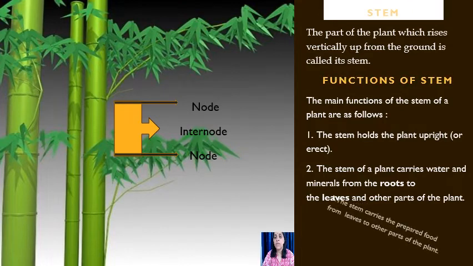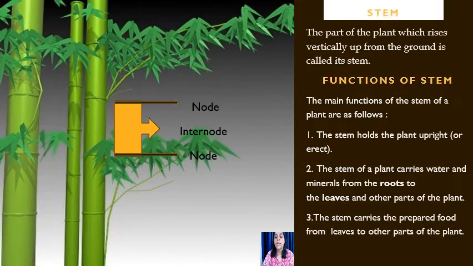The other function performed by the stem is that it carries food which is prepared by the leaves to the other parts of the plant. So stem is mainly performing three functions. First, it holds the plant upright, conducts water and minerals to the leaves, and carries food prepared by the leaves to the other parts of the plant.